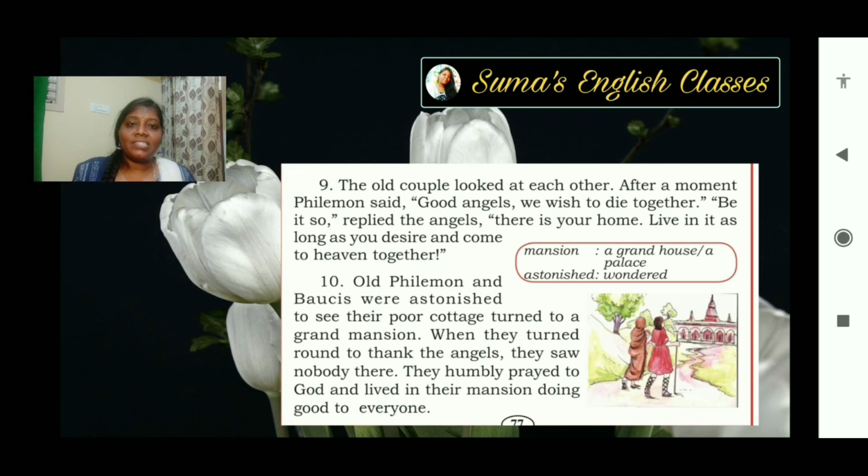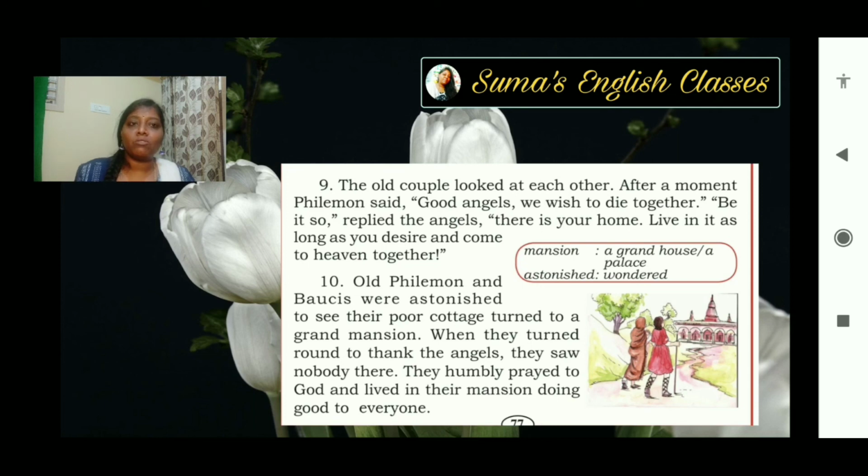What did the God's messenger say? Be it so. Whatever you want, you will have. And there is your home. Live in it as long as you desire and come to heaven together. So Philemon and Baushis were blessed with the home. And let's move on to the 10th paragraph.